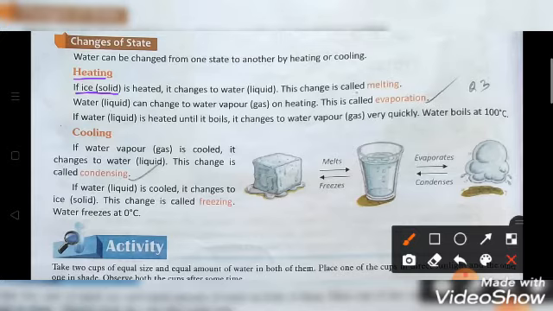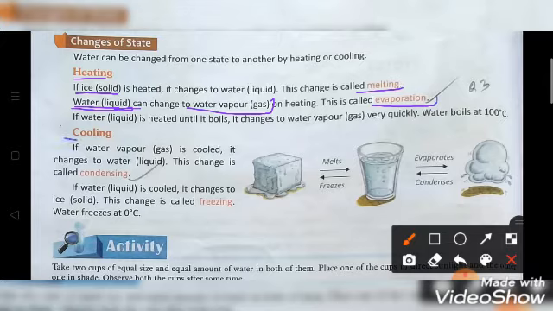So that is called melting. Ice melts down to change into liquid. And again, when you heat the liquid, it will change into water vapor. This is gas. So this is called evaporation.